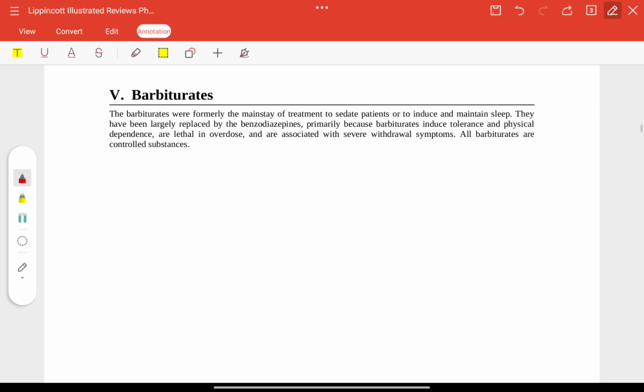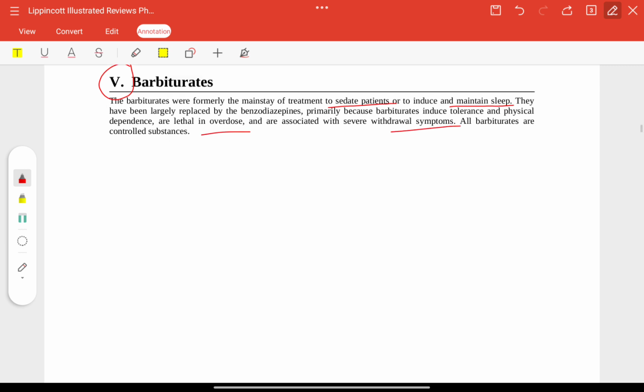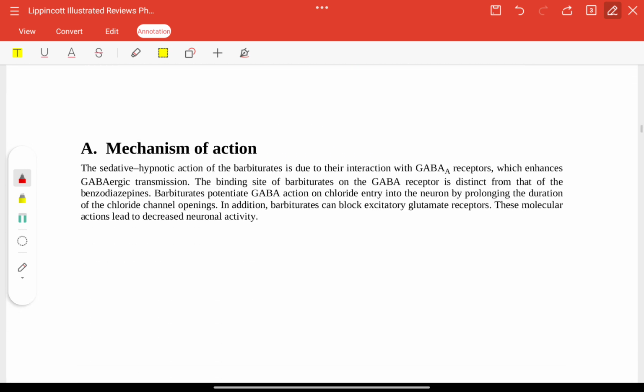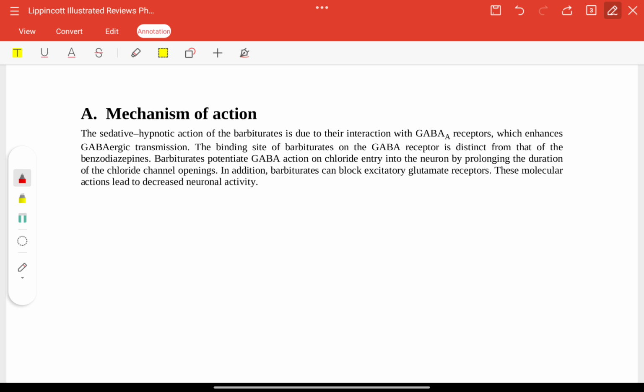Now next are barbiturates, the next type of drugs. Barbiturates are the mainstay for sedating patients, where you need to maintain the sleep or you need to induce the sleep. Overdose is lethal. You can see withdrawal symptoms here also, and these are controlled substances. What is the mechanism? They act on GABA A receptors and enhance GABAergic transmission. The binding site of barbiturates is distinct from that of benzodiazepines. They both act on GABA A, but their binding site is different.